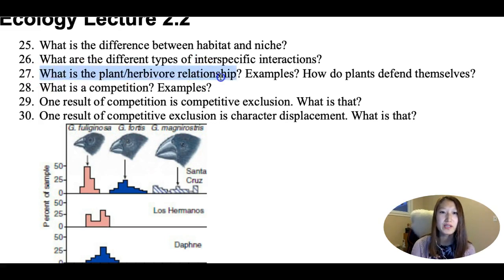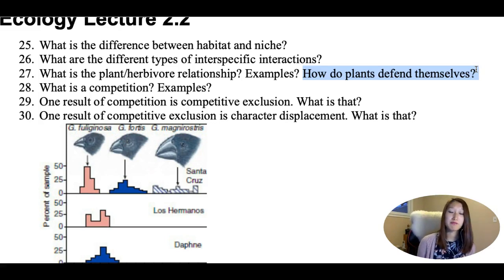The next one, what is the plant-herbivore interaction? Clearly, a herbivore eats plants. How do plants defend themselves? We talked about how some plants have spikes. We don't like it. I don't like it. Some plants are poisonous. Some plants are bad tasting.